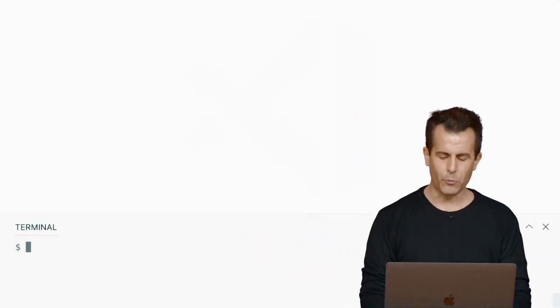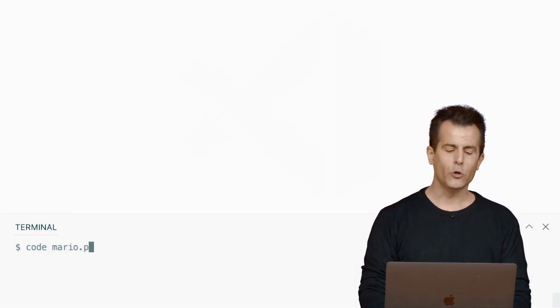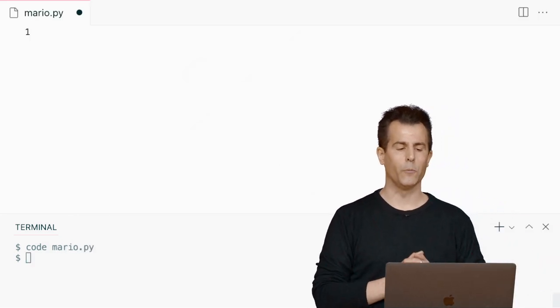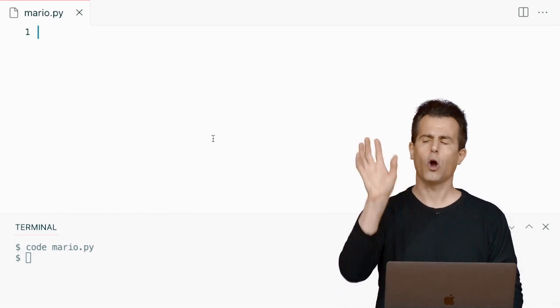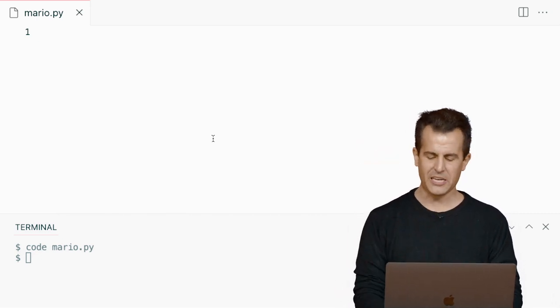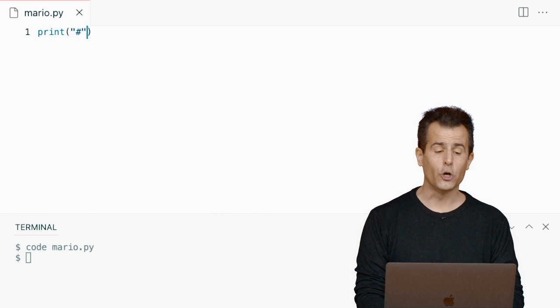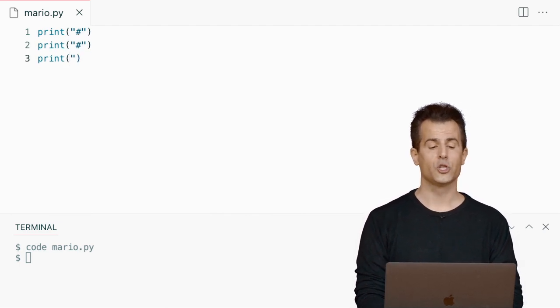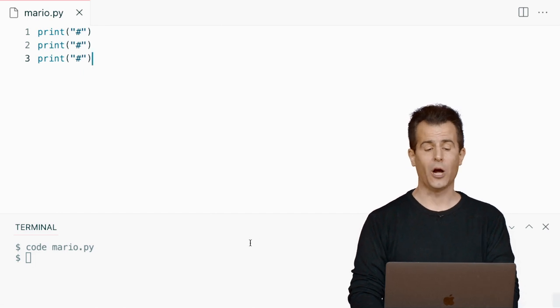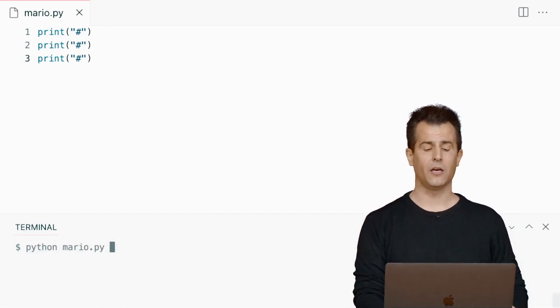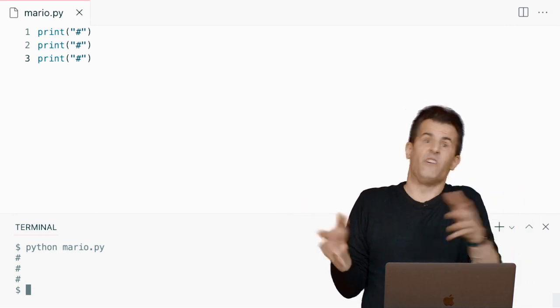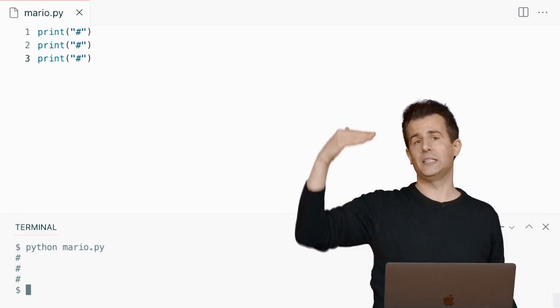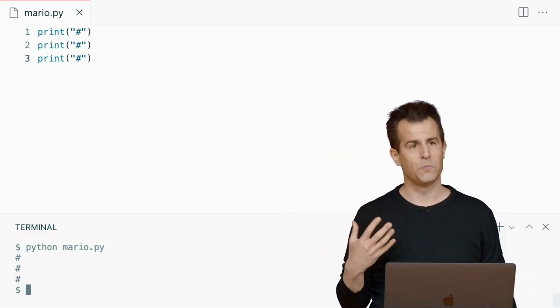Well, let me switch back over to VS Code here. And let me propose that we create a program called mario.py using code in the terminal window. And then up here, let me start by implementing that same picture as simply as I can, printing out just literally the hash, and then the hash, and then a third final hash. This is going to be a very textual approximation of it, but I think if I run python mario.py, I've got a very simple version of that same column of bricks, so to speak.